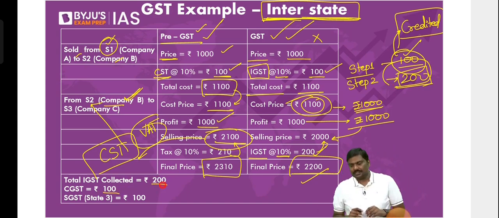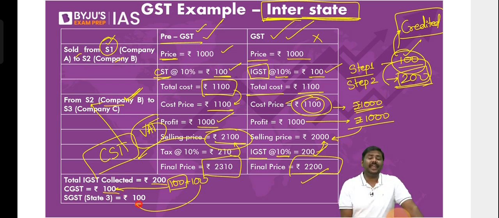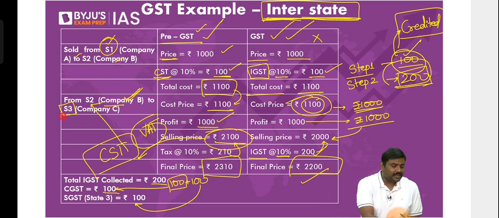200, divide this into two equal parts. That is 100 plus 100. First 100, as usual, will go to central government. Second 100 will go to the state where consumption has happened. I'll repeat the statement here. The second 100 will go to the state where consumption has happened.